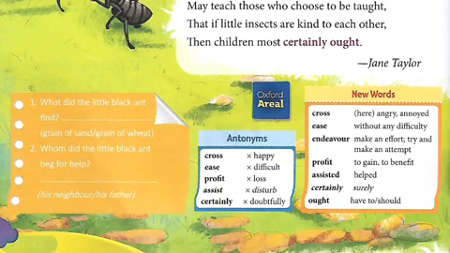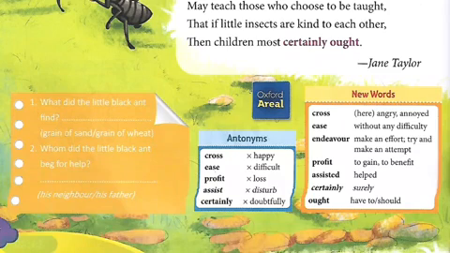Ease, without any difficulty. Endeavour, make an effort, try and make an attempt. Profit, to gain, to benefit. Assisted, helped. Certainly, surely. Ought, have to, or should.